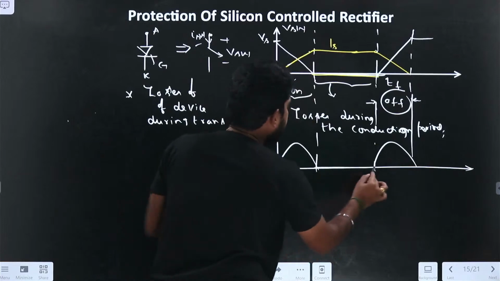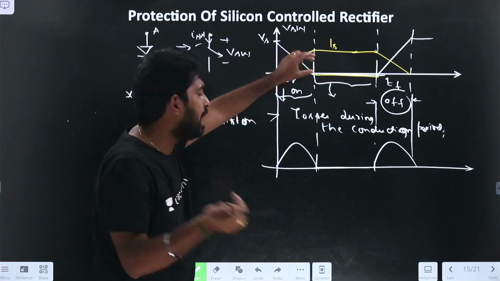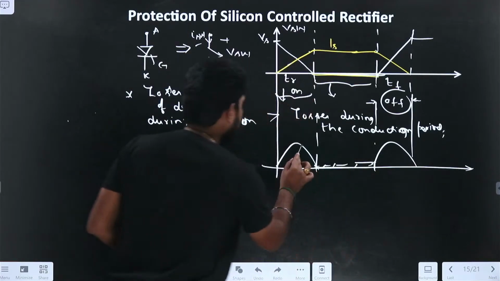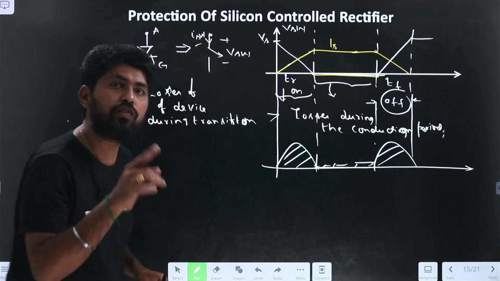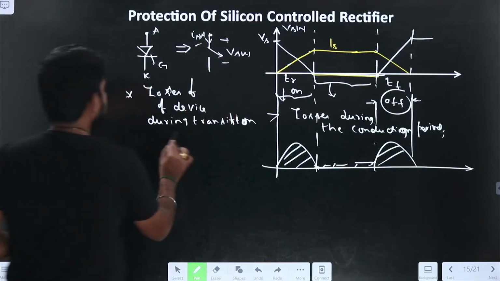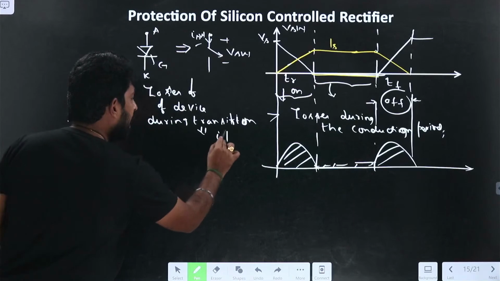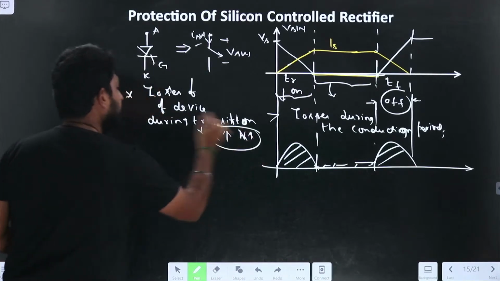Here, assume that the device voltage drop equals 0, which is very small; even if I take it, it is less than during the transition period. The power losses during the transition period are more because of the high current and high voltage.